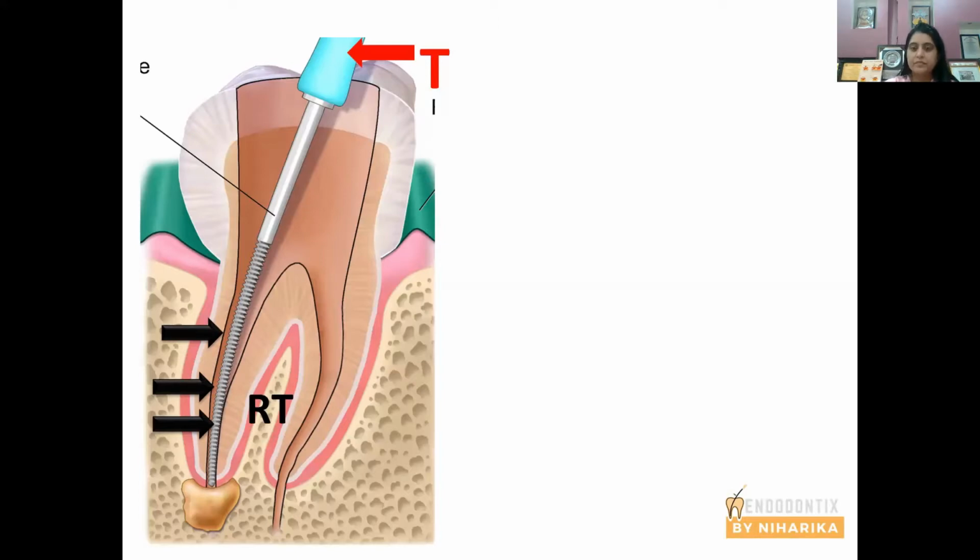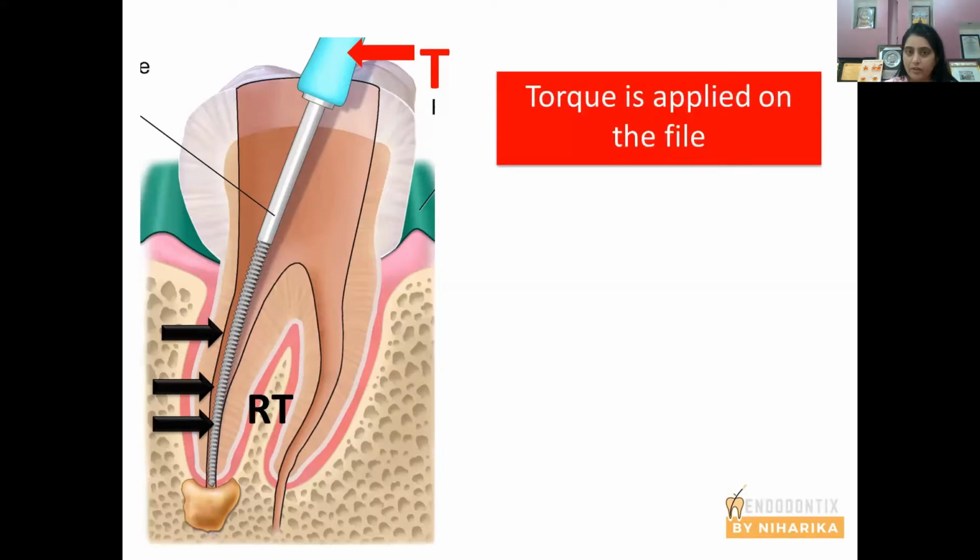So torque is applied on the file, and from where does the torque come? It comes from the endomotor. The endomotor generates the torque and the file takes the torque. I'll show you how. This is the endomotor. You put a file inside it. This is the endomotor I use in my routine practice. And look at this. See, the file is rotating. So the endomotor produces torque. The file takes the torque and rotates.